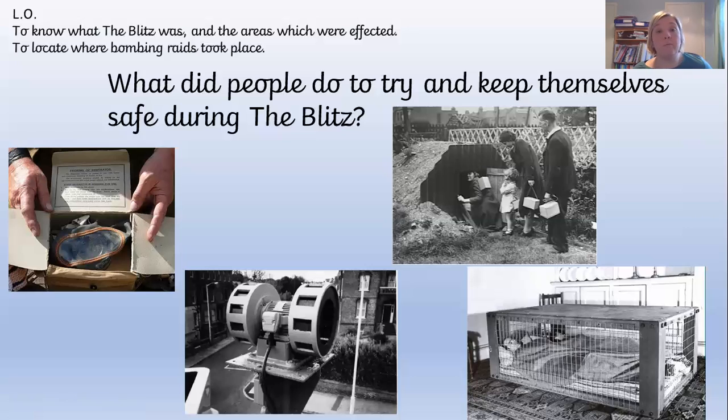So they couldn't have an Anderson shelter. Some people would have used the underground tube stations. If they were really close to a tube, they would have run to a tube station and could have used that for shelter. But if you didn't have that or couldn't get there in time, this is what you had in your house. The contraption was built so that you could lie in there, and hopefully if there was a bombing raid and something happened to your house, you would be protected underneath. That was called a Morrison shelter. So there were lots of things that the British people tried to do to keep themselves safe.